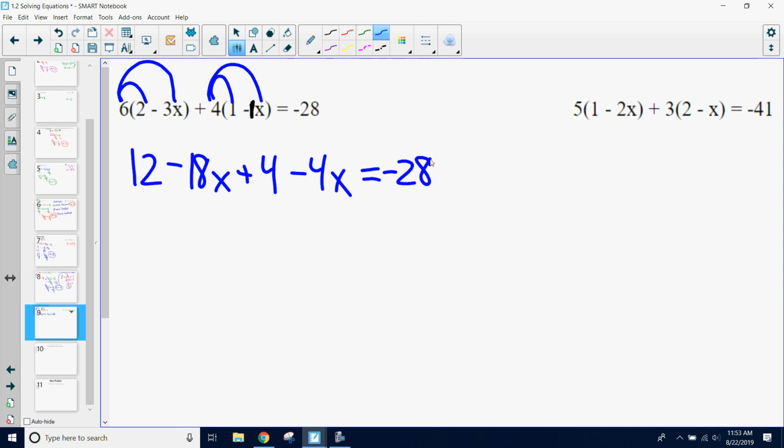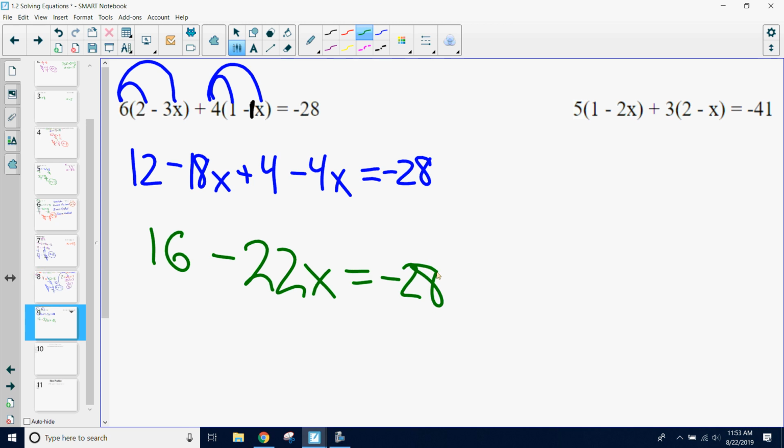So what like terms do you notice when you look at this? What like terms do we have? 12 and 4. All right, 12 and 4 and negative 18x and negative 4x. So we have 12 and 4, which we can combine to 16, and then negative 18x and negative 4x, because they're variables and both have an x in them, we can turn into a negative 22x. We combine both of those together, negative 18 and negative 4. And this whole thing equals negative 28.